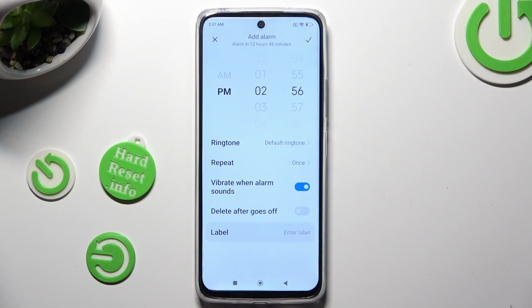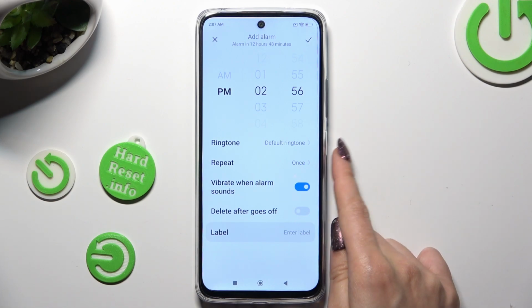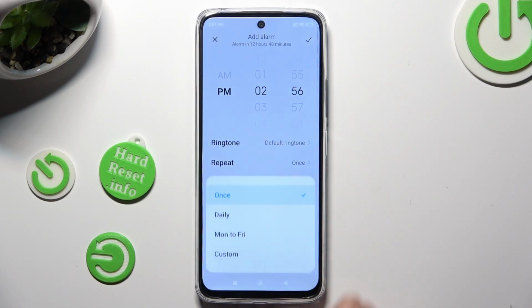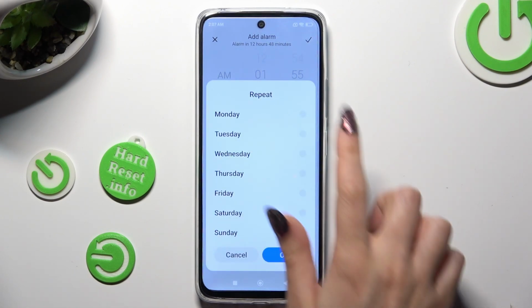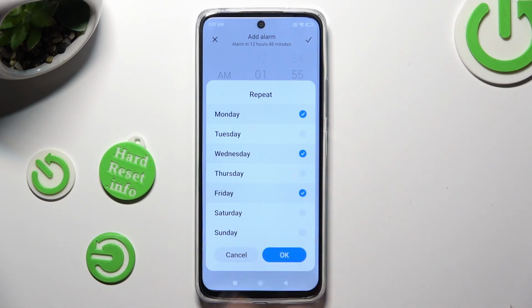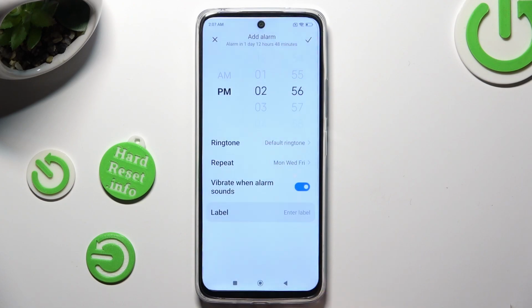If you wish to use this alarm only once, you can enable the delete after goes off option by tapping on this switcher. If you want to turn it off, click on the same one. If you want your alarm to repeat, select Repeat option under Ringtone and tap on the best option for you. Once, daily, Monday to Friday, or custom. If you click on custom, you can select days of the week manually and save them by tapping on OK.